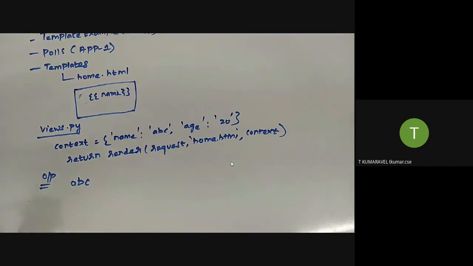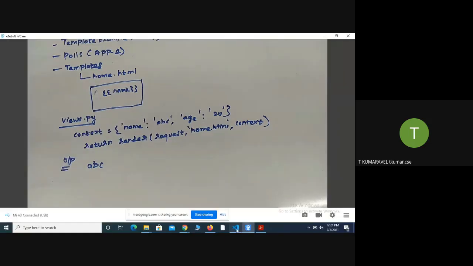In today's class, other than this, what are the different ways we can print the value? For example, I create one dictionary, and after creating the dictionary, I pass it directly into the template method. I will show it. What are the different ways we can create the template?